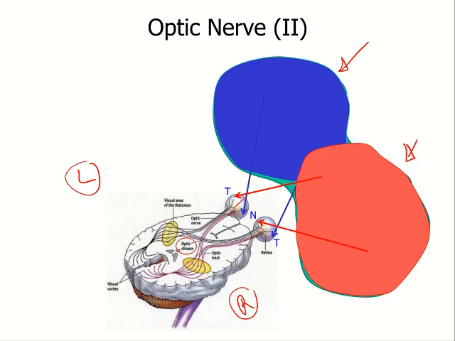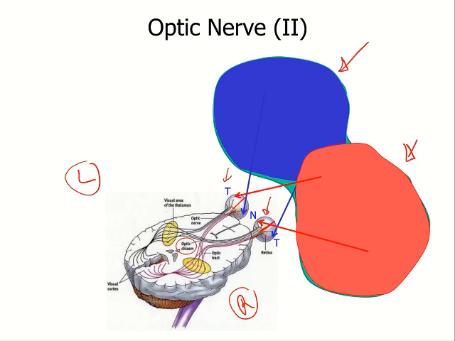if you divide the retina of the eye into two halves, nasal half and temporal half, the information, for instance from the right visual field, will fall on the temporal half of the left retina, and the nasal half of the right retina.